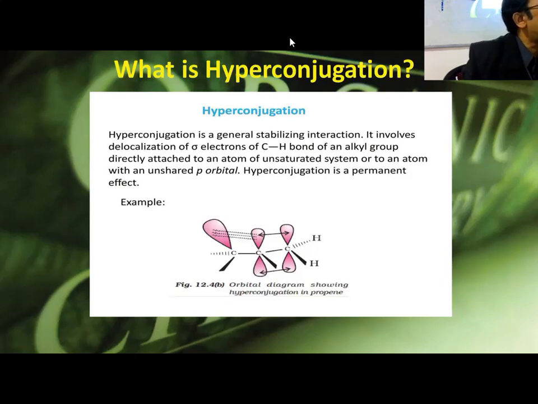For example, you take butadiene, two double bonds alternately placed. Where are the double bonds placed? Carbon number 1 and carbon number 3. 1, 2 and 3, 4. So there are two double bonds on adjacent carbons. In this case, there is a continuous overlap between all the atoms involved in the molecule. That is called conjugation. Let me draw it.